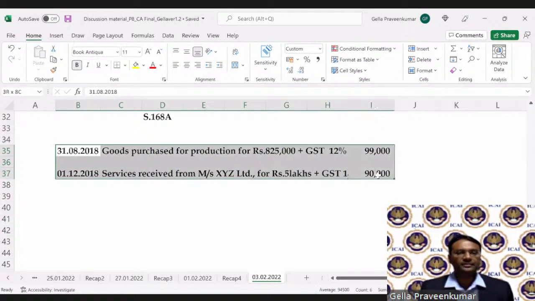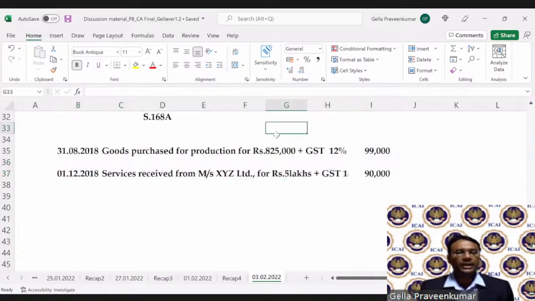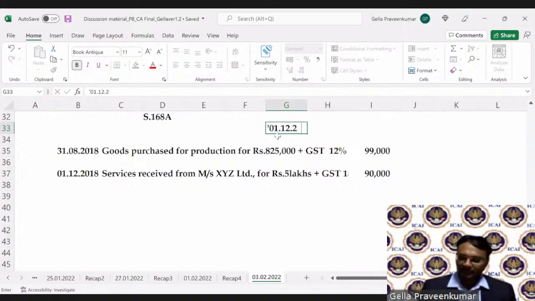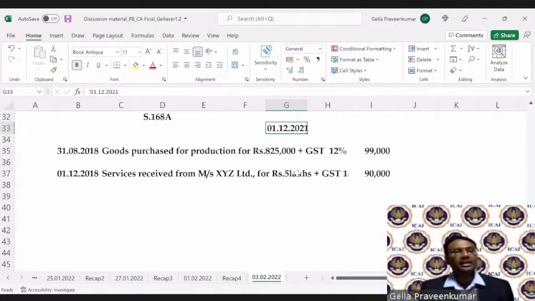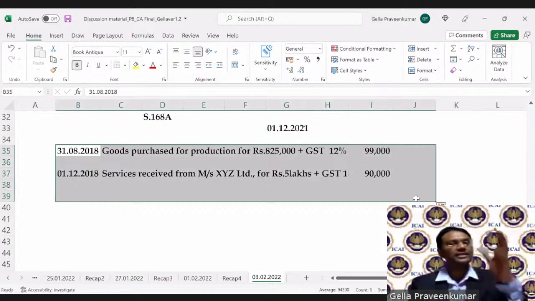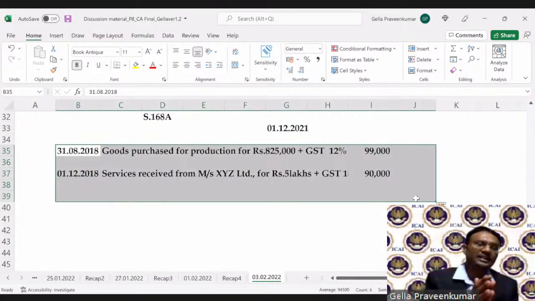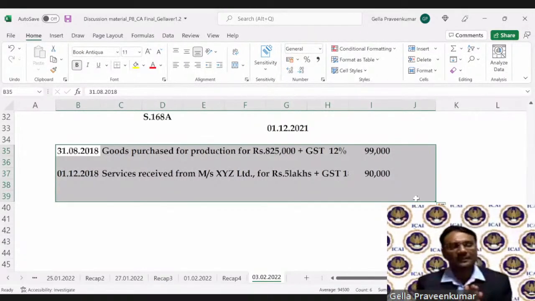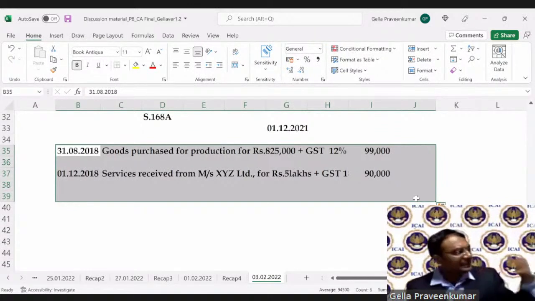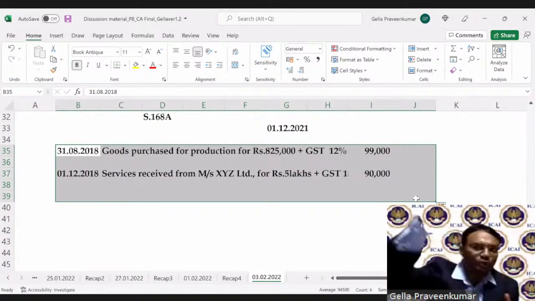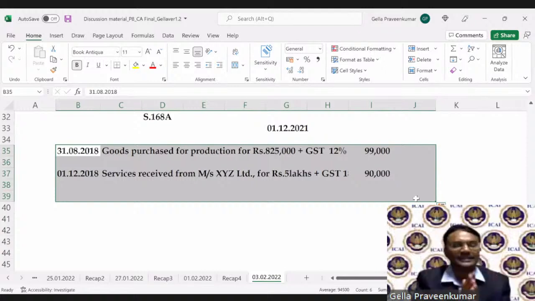Now, there was an audit conducted on 1st December 2021. When the audit has happened, at that point in time, these goods nor services, see, services I cannot touch and feel. It's an intangible thing. Goods I have received, I have consumed, and I have sold. Now, this is what has happened.